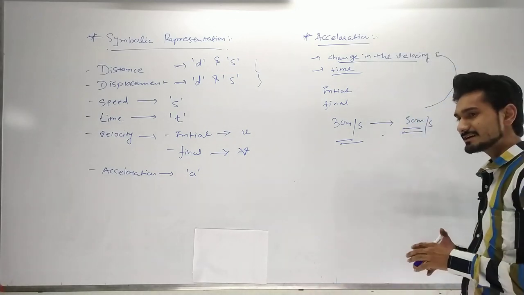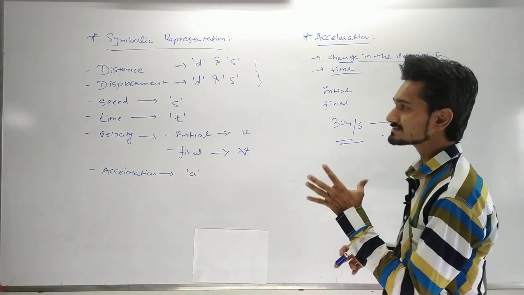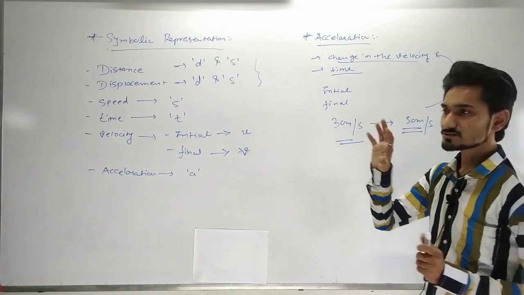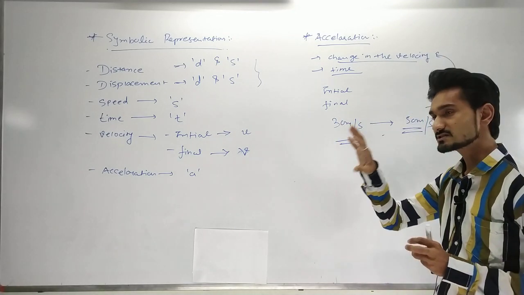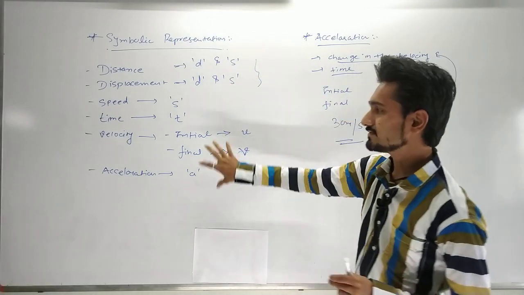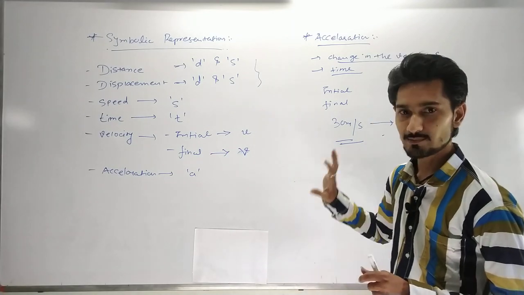But that topic will come after we see the graphical representation of the distance or displacement time graph or velocity time graph. In that graph we are going to put each and every symbol there. So you have to learn the short symbols that represent them.